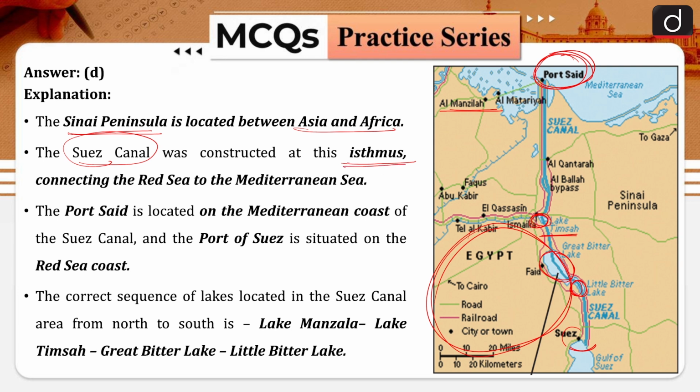From this isthmus they created the canal so that there can be a direct route to the Mediterranean, connecting the Red Sea with the Mediterranean Sea. Port Said is located on the Mediterranean coast, and Port of Suez is located on the Red Sea coast. Lake Manzala, Lake Timsah, Great Bitter Lake, Little Bitter Lake are the order from north to south.